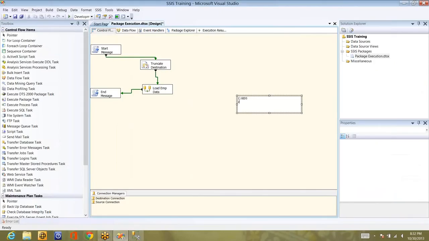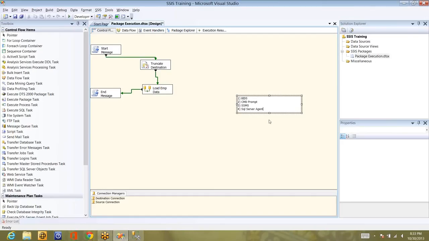And the second one is the command prompt. And the third one is SSMS. And the fourth one is SQL Server Agent.